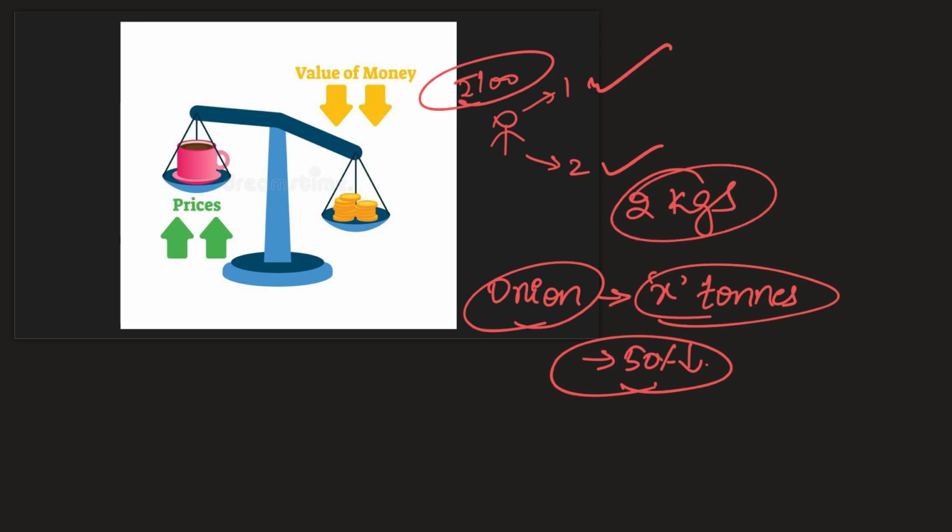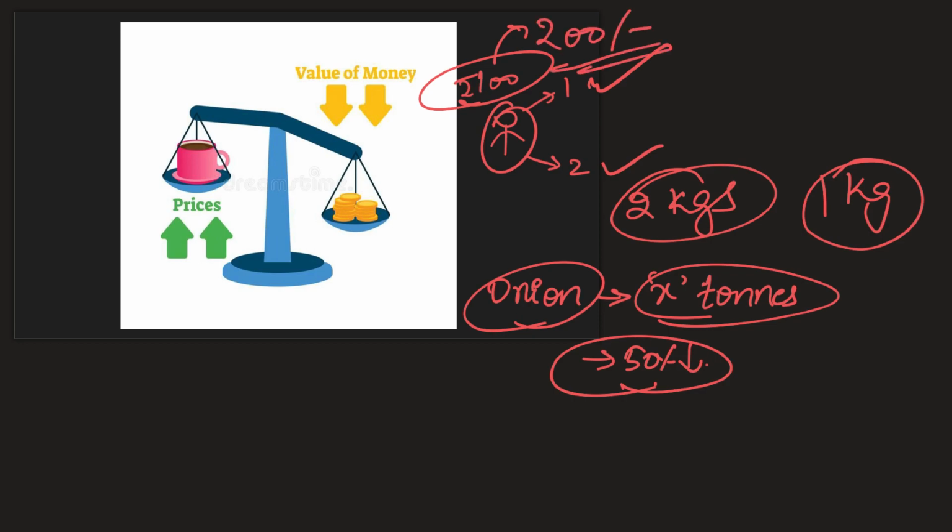But since 50% less production happened, you only have 1 kg. So obviously the price would increase, and the seller would be willing to sell his onion to the person who would pay more than the 100 rupees he got previously, let's say 200 rupees. This is the situation, and the reason for it is a supply side shock.